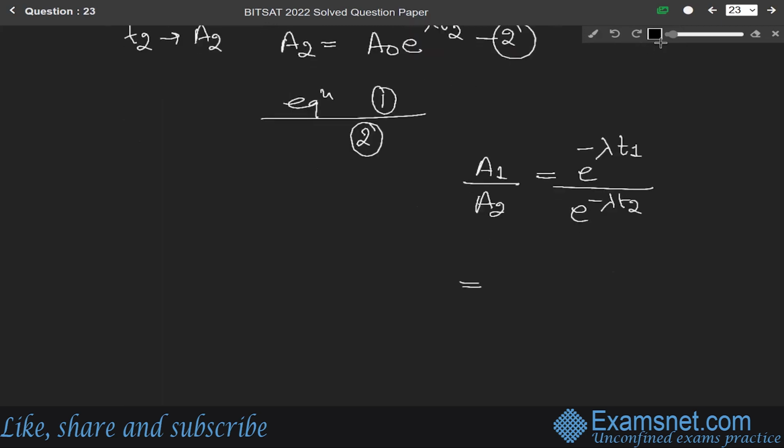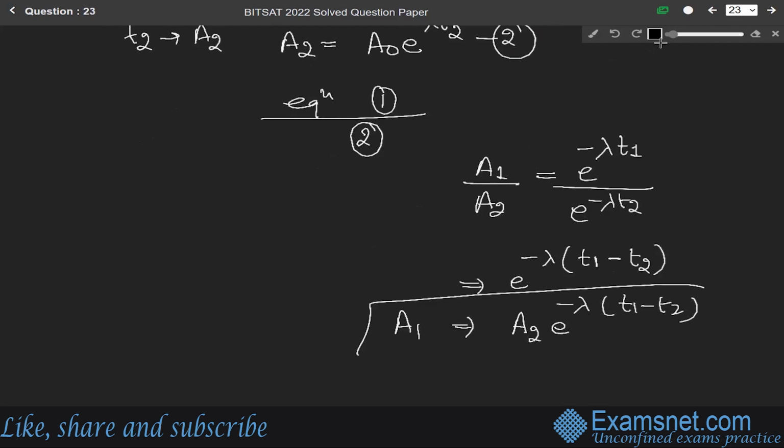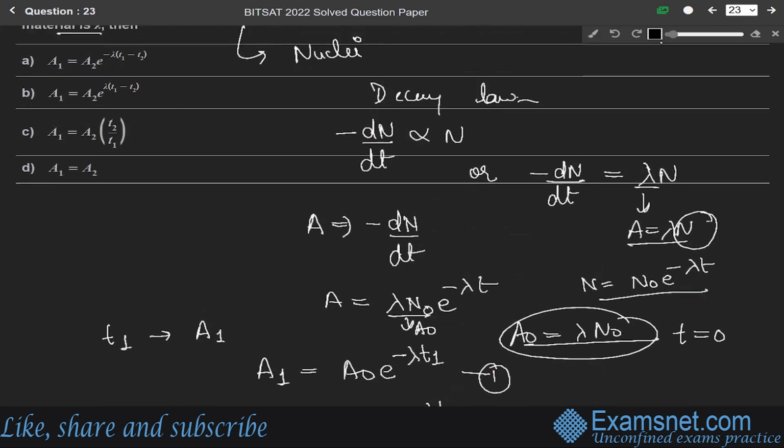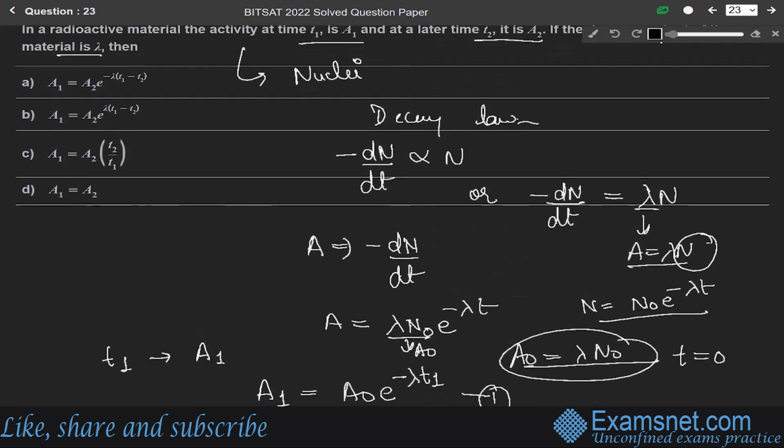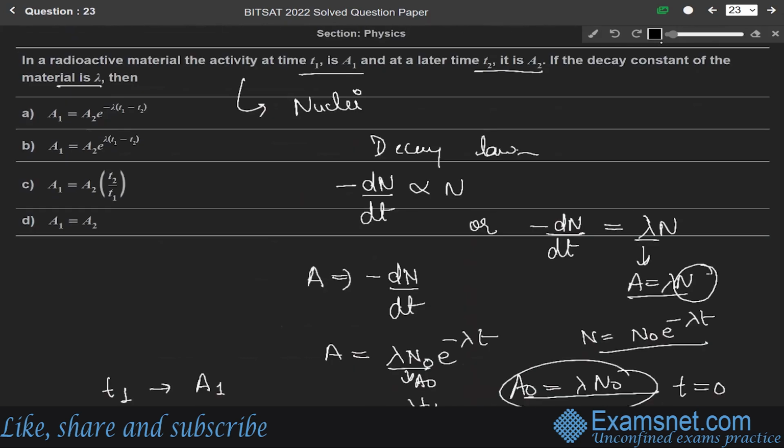So it will be equal to e to the power minus lambda (t1 minus t2). Okay, so from this we can write a1 is equal to a2 e to the power minus lambda (t1 minus t2). This is our answer. So among these four options, option B, sorry, B or A, t1 minus t2, the minus sign is there, no? So option A is the correct answer.